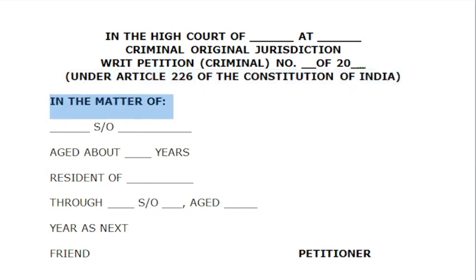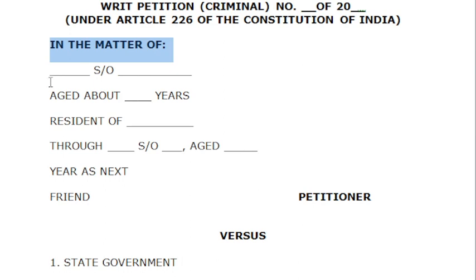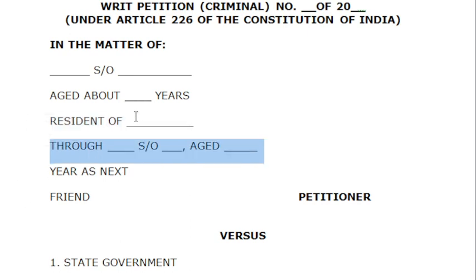Now in the matter of, you are going to describe the party, the name, son of, age, residence of. You have to mention all of this, and I have mentioned 'through', because the person for whom you are going to file the writ petition is in jail, because he is detained.